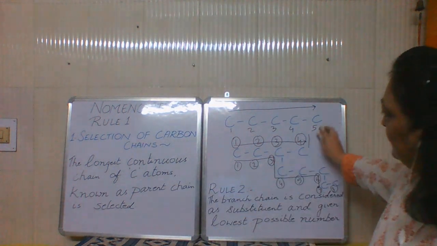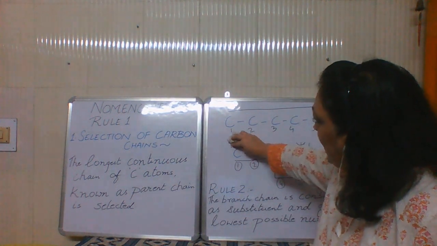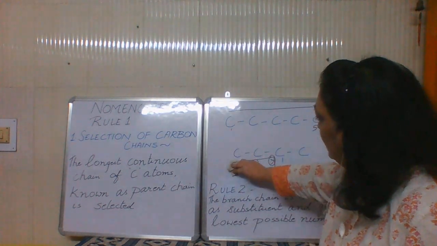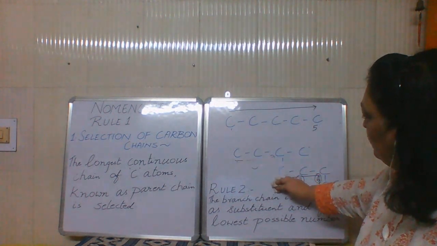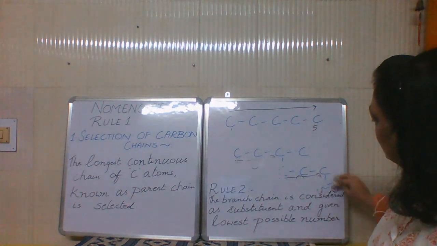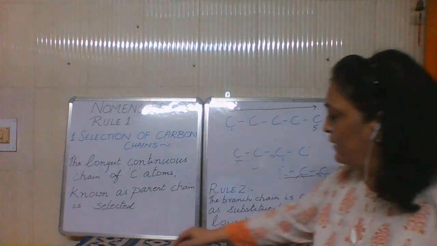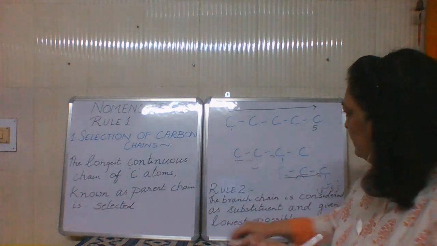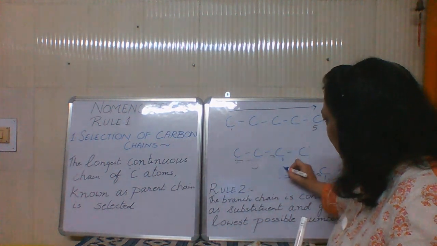Now the second thing is what happens to the carbons which you are not touching, because it may happen that when you are following rule number 1, some of the carbons may not come in your main chain. For example here, let me write it again.